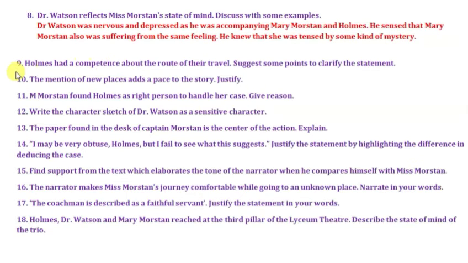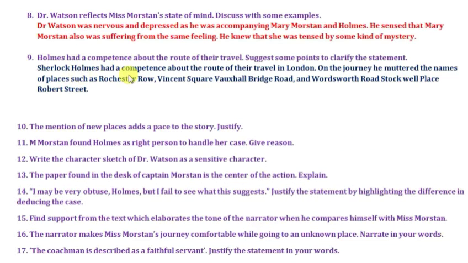Moving on to the next question, the ninth one. Holmes had a competence about the route of his travel. Suggest some points to clarify the statements. So the answer to this question is, Holmes had competence about the route of his travel in London. On the journey, he muttered many names of places such as Rochester Row, Vincent Square, Vauxhall Bridge Road, Wordsworth Road, Stockwell Place, Robert Street. So these are some names about the various routes of his travel.